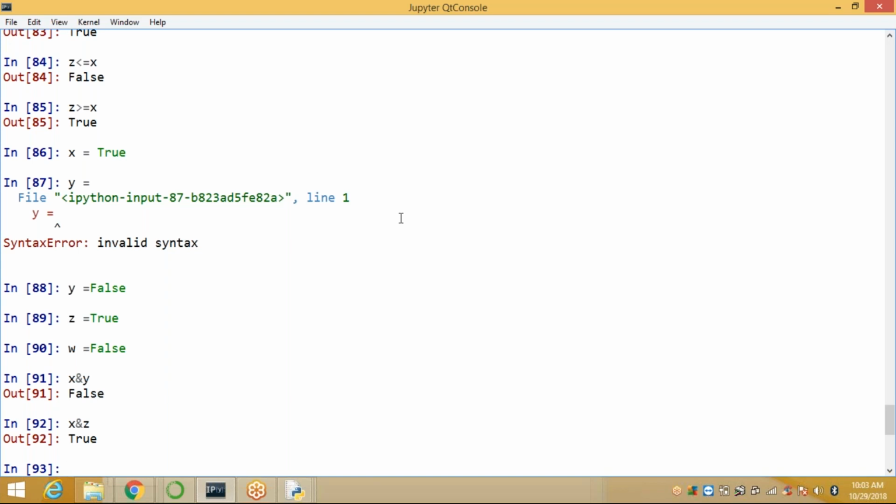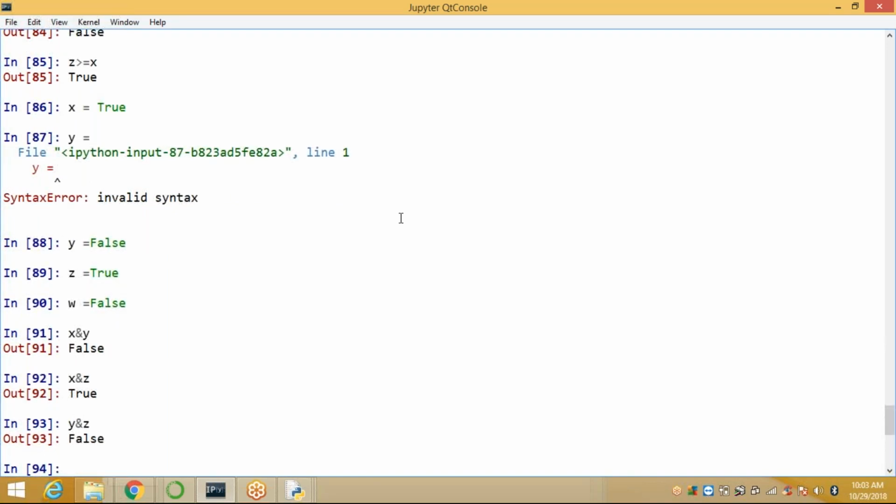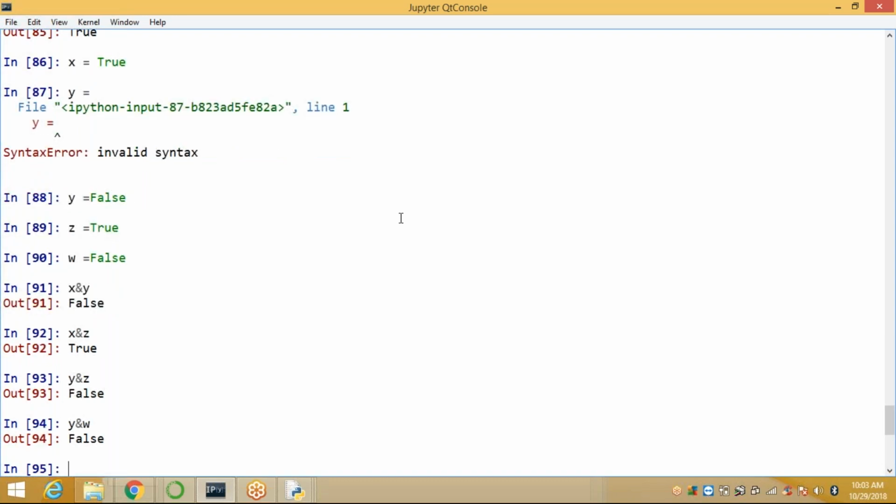X and Y is false. Y and Z is false. Y and W, both false, is also false. Only true and true is true. Okay? These are the conditions.